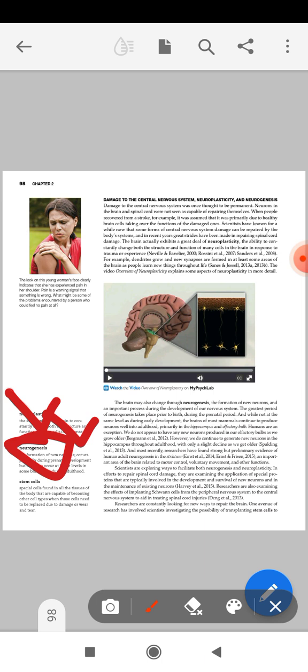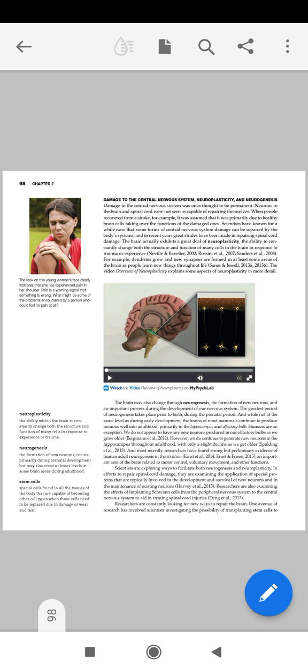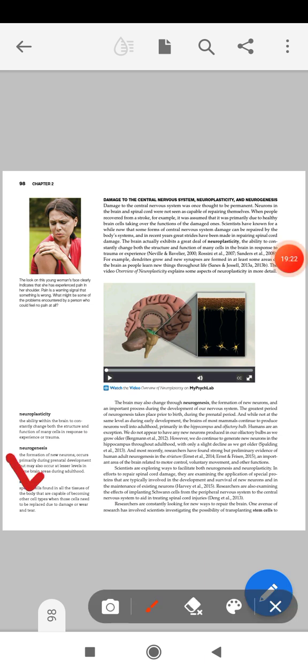Next one is stem cells. I have already told in a class what stem cells are. They are totipotent, meaning every type of organ can be made from these stem cells. So if we can introduce stem cells in a damaged region, then it is very easy to eradicate the damaged portion of the brain or spinal cord.